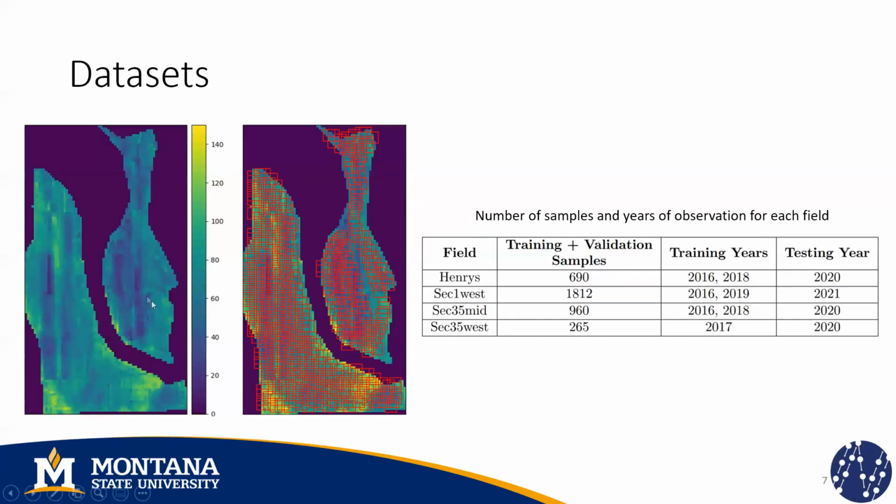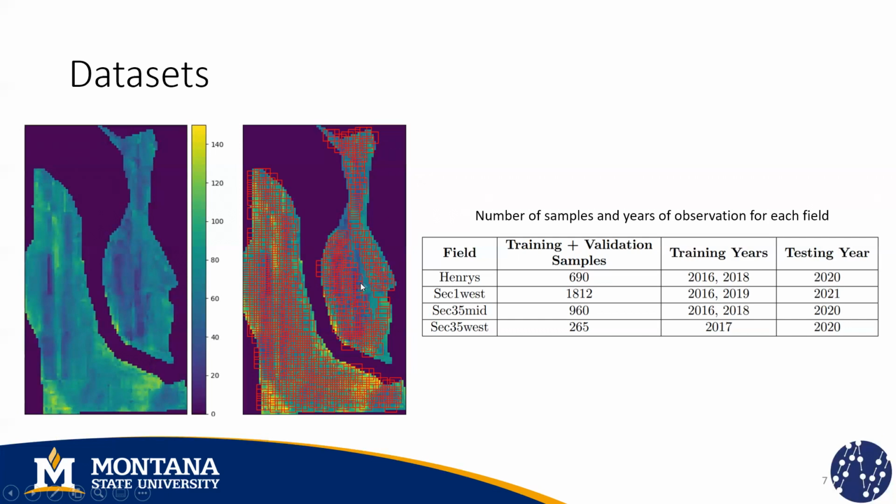And this is how a real yield map looks like. We are aggregating the data such that each pixel in this raster or image corresponds to an area of 10 by 10 meters. And this is how we are creating our training datasets. We decided that the inputs of our CNNs is going to be a patch of 5 by 5 pixels. So here we're automatically extracting 5 by 5 patches, allowing overlapping between them to obtain more training samples.